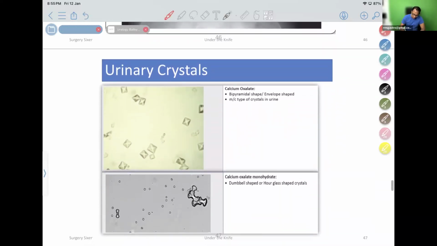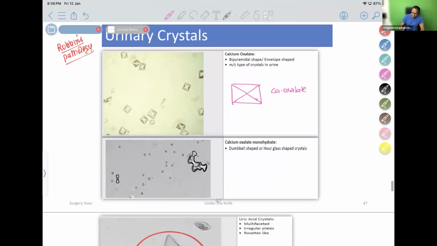This is a pathology question. Though it is not there in Bailey, it is from Robbins pathology. It is not from Bailey, it is a Robbins pathology question. You can identify the type of kidney stone by seeing the urinary crystals. What is the shape of this crystal? Can you see this crystal is like an envelope shape. So envelope shape is calcium oxalate crystal.